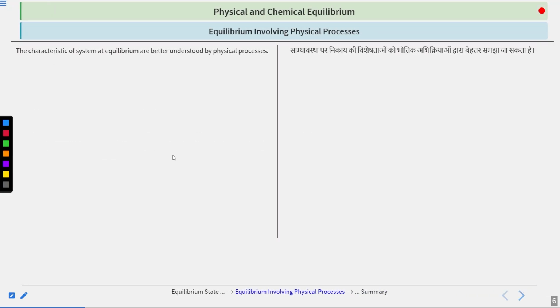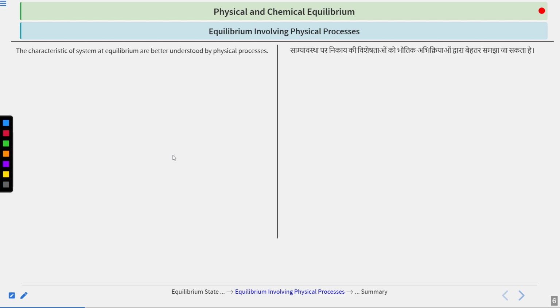Now, equilibrium involving physical processes. First we will go to the physical processes. Equilibrium can be better understood in terms of physical processes. Why? Because chemical processes are something you don't observe or are not very aware of in your day-to-day life.